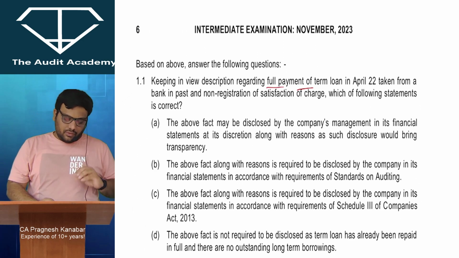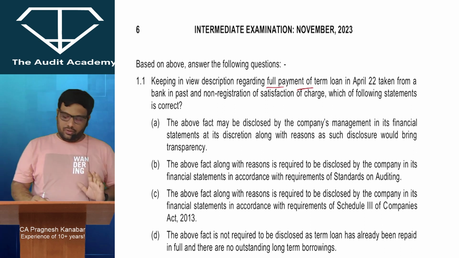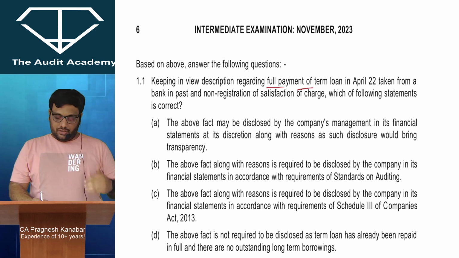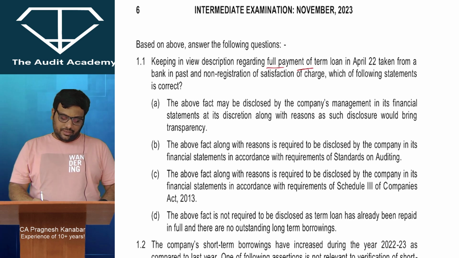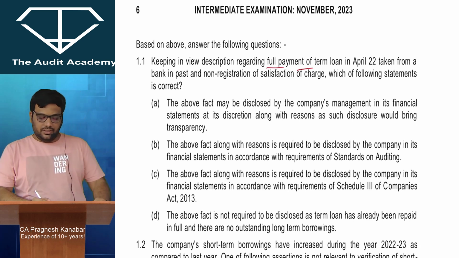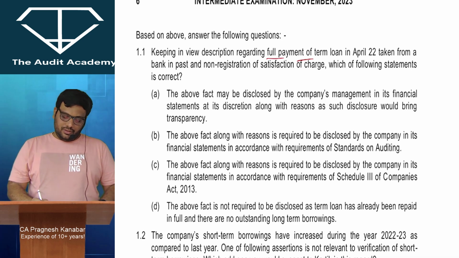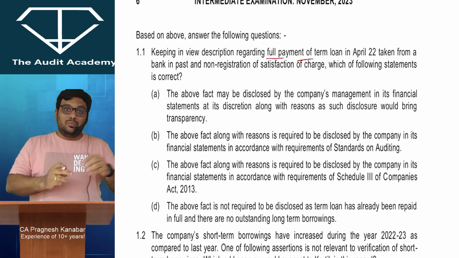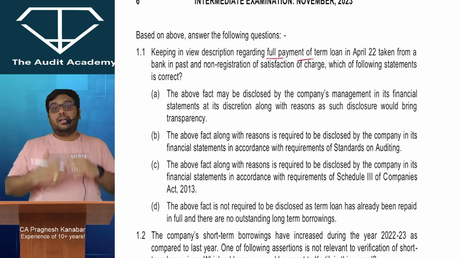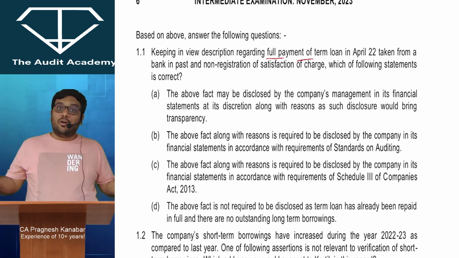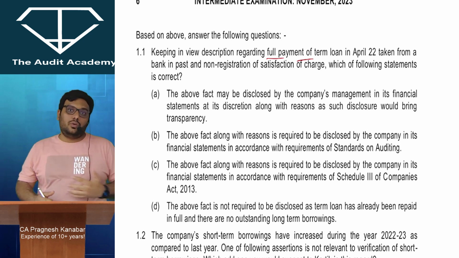First, keeping in view description regarding full payment of term loan in April 22 taken from a bank in past and non-registration of satisfaction of charge, which of the following statements is correct? The above fact may be disclosed by the company's management in its financial statements at its discretion, along with reasons as such disclosure would bring transparency. See, if the asset is mortgaged and whether that mortgage is clear or not, that is one of the required disclosures. It is not just dependent upon the will of the management. If they want to disclose, then they may disclose.